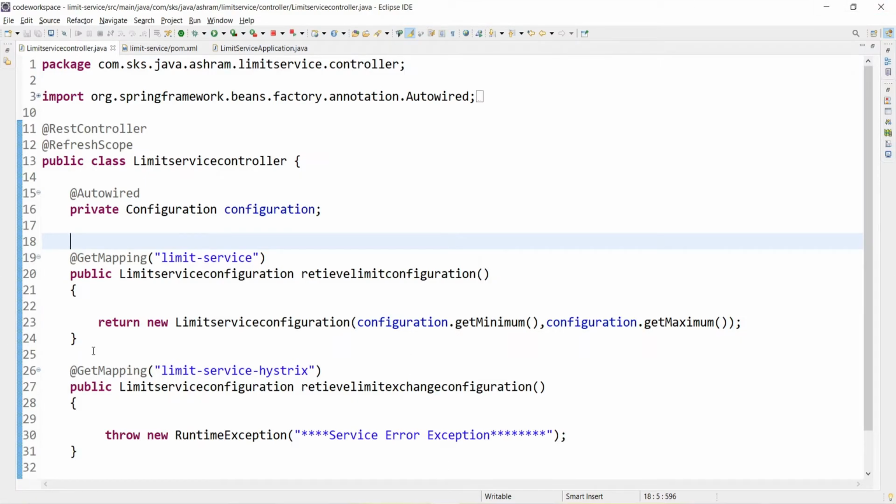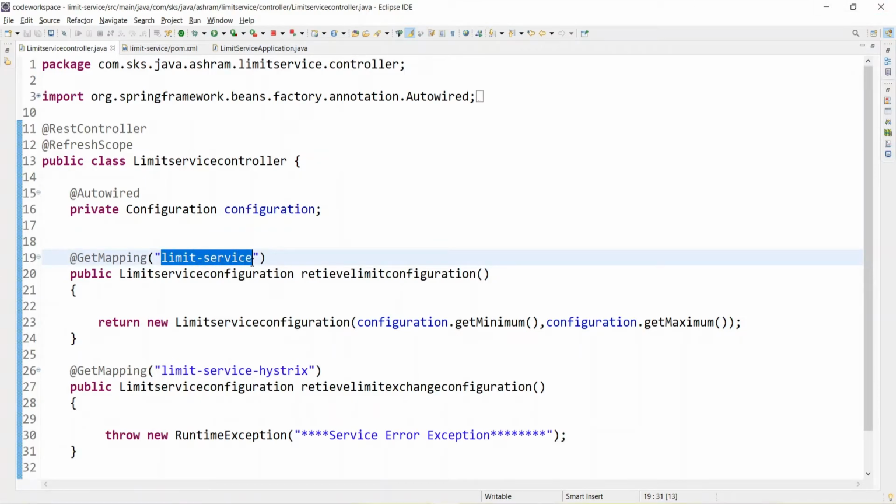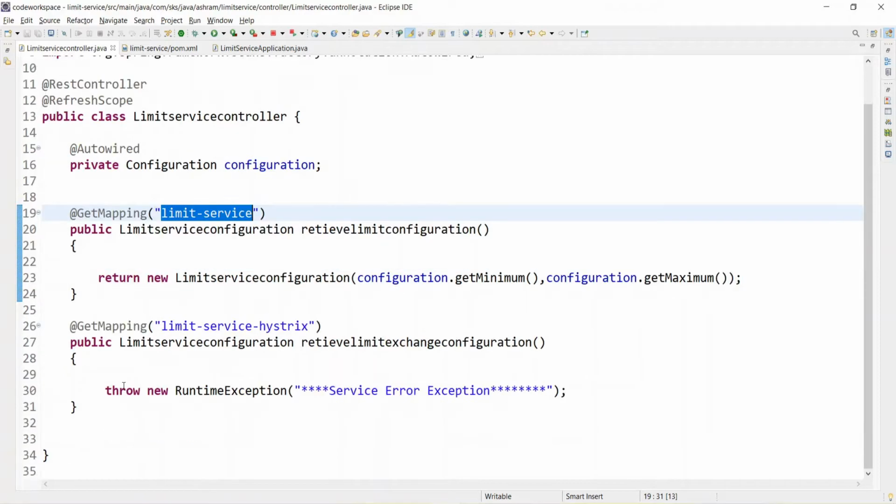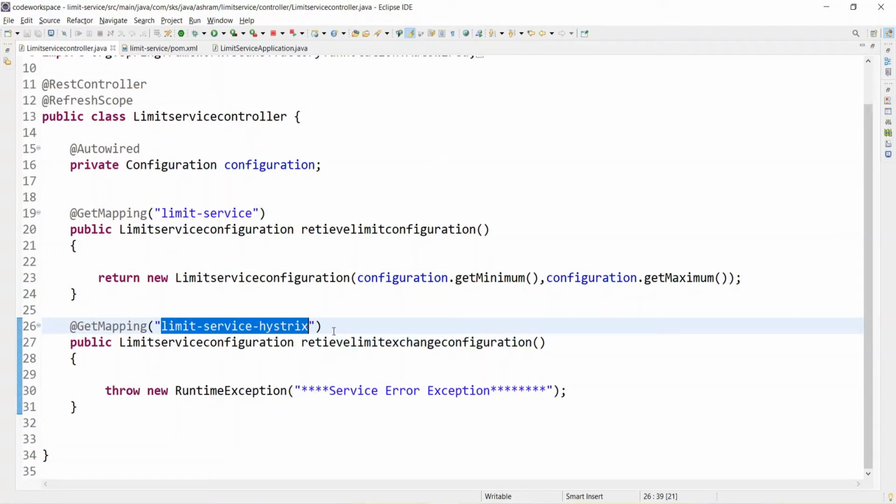Yeah, now it seems it is executed. So if you refresh this, the limit service is returning the minimum and the maximum limit. So we are calling this endpoint, the new endpoint which we have created. Okay, let's execute this.